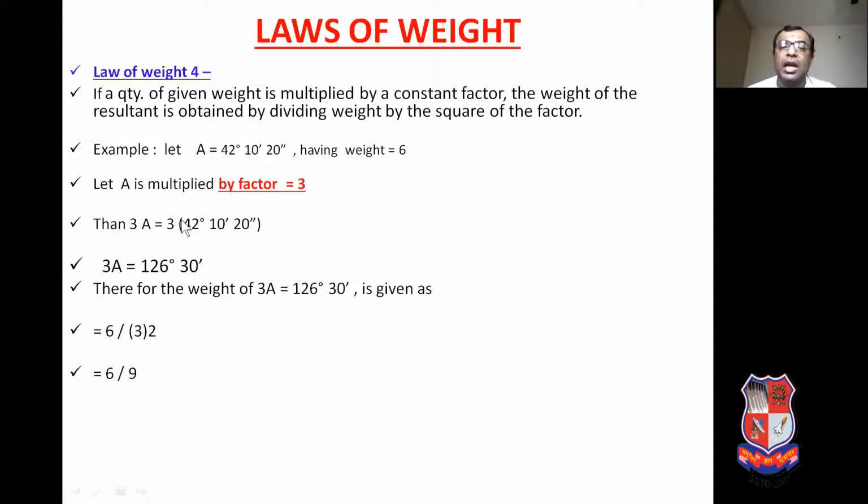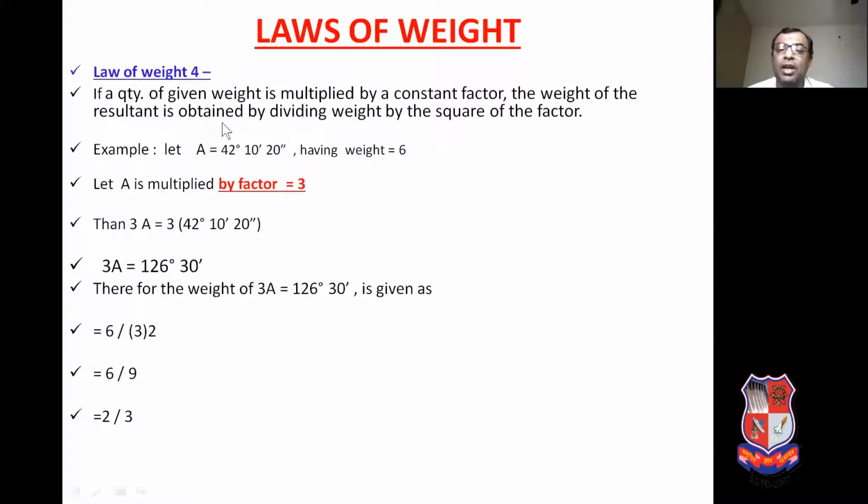So 3A comes to 126 degree 30 minute. So what is the weight of this quantity for this observation which is multiplied by the factor 3?